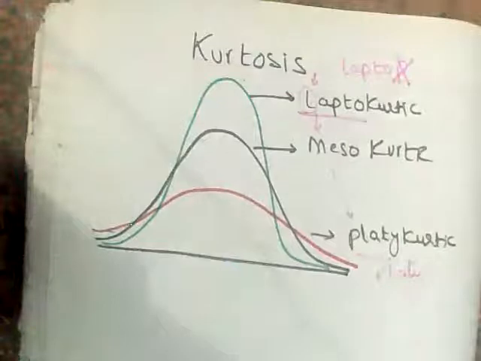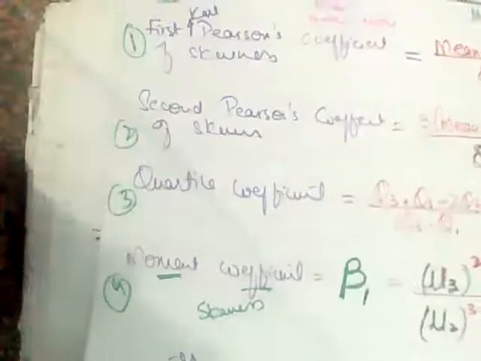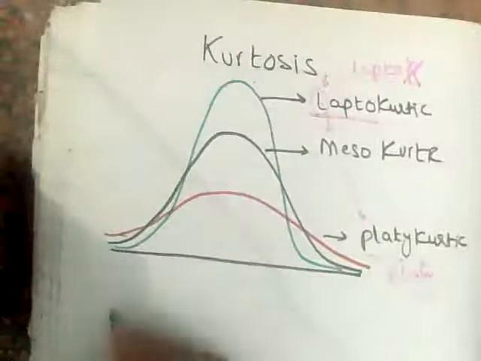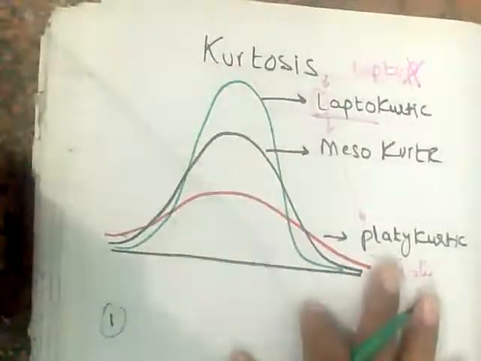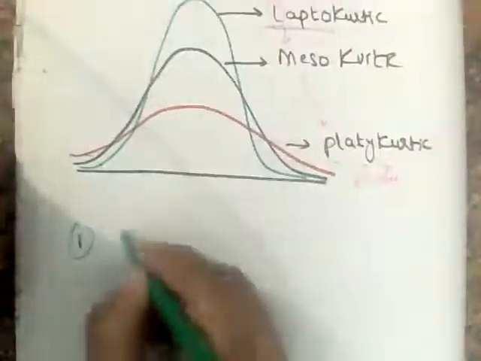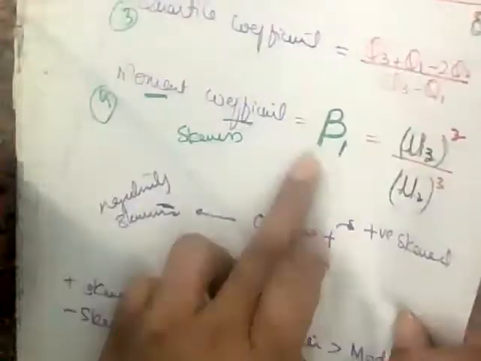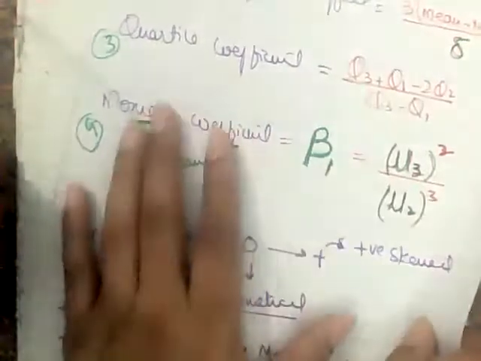Again, there must be some formulas. As we have learned in this quiz, there are four formulas for skewness. But you can say luckily or unluckily, we have just one formula in kurtosis, that is represented by beta 2. Now just match with this. When I use the word beta 1, I use a formula related to the movements.